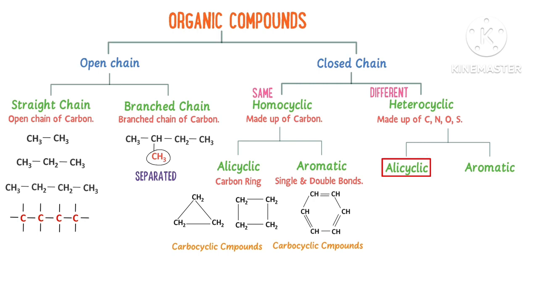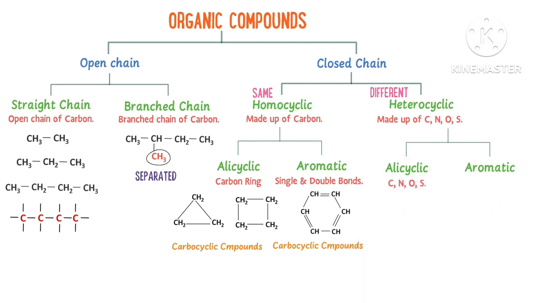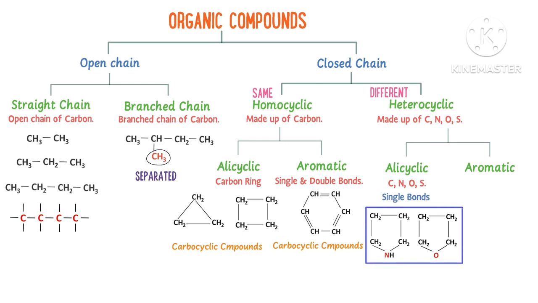Alicyclic are those organic compounds which contain one or more atoms in their ring like nitrogen, oxygen and sulfur, but they have single bond. For example, tetrahydropyrrole and tetrahydrofuran. We can see that these rings contain either sulfur, nitrogen or oxygen atom in their respective rings, but they all have single bonds. Therefore, we call these organic compounds heterocyclic organic compounds.